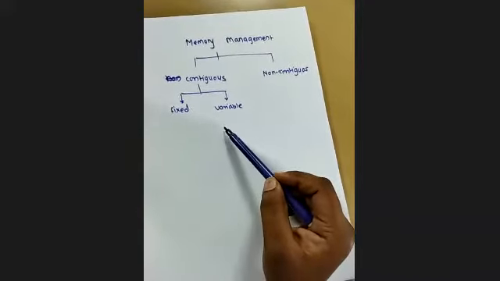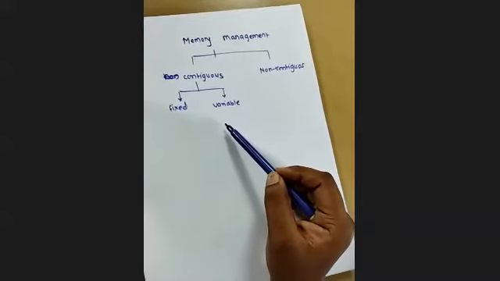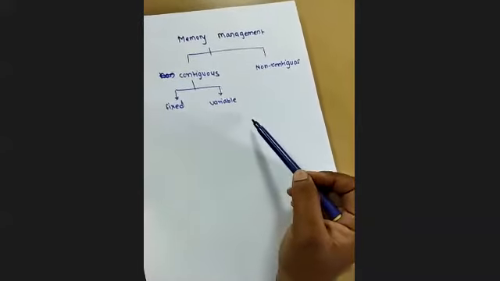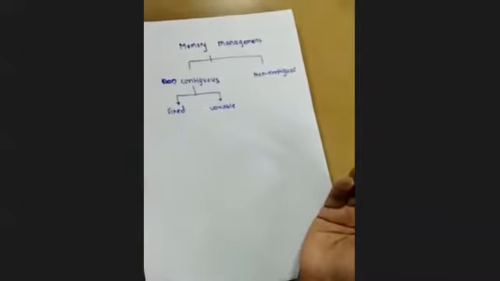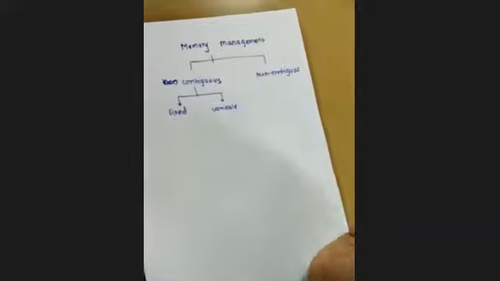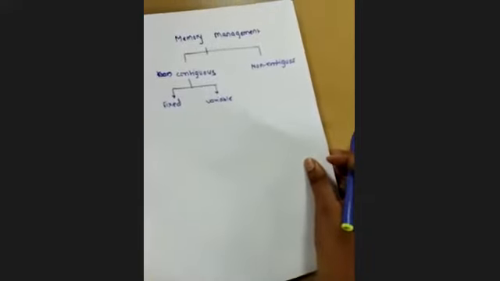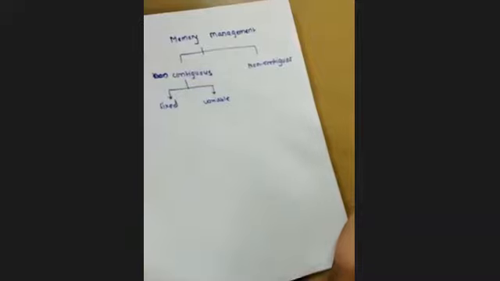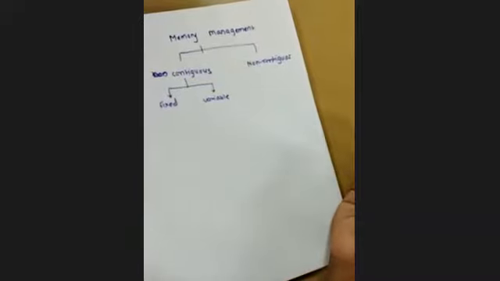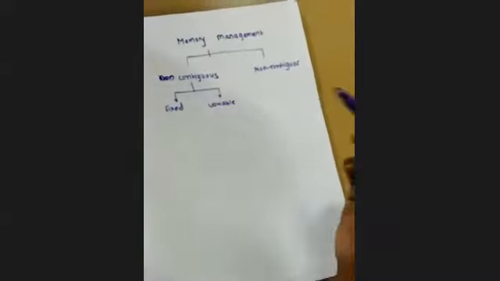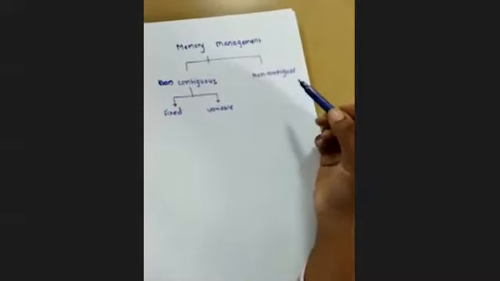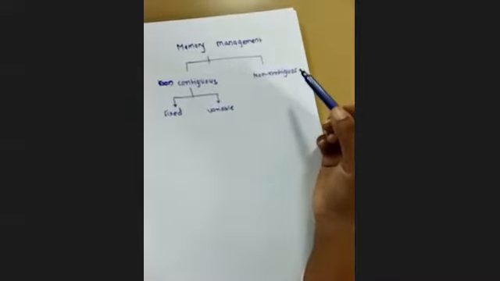Now, in the variable contiguous memory allocation, we have discussed there is different size of partition, or we can say continuous allocation we can do, but again, it is possible that external fragmentation can occur. There is no internal fragmentation because we are allocating the memory according to the process requirement. So there is no internal fragmentation, but external fragmentation can occur in the variable partition, right? Variable contiguous memory allocation.